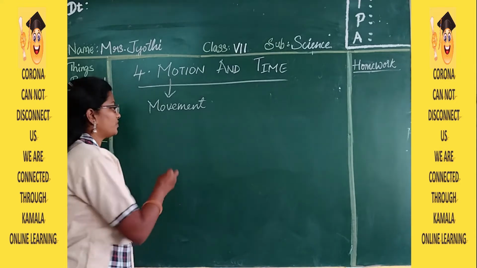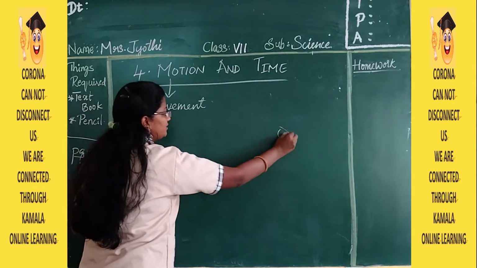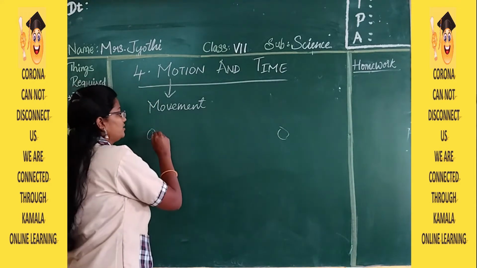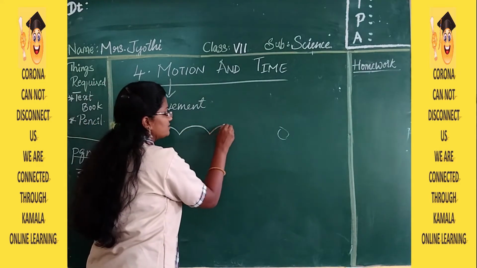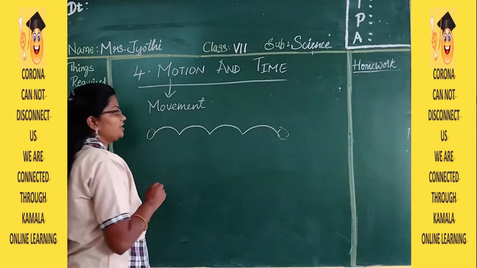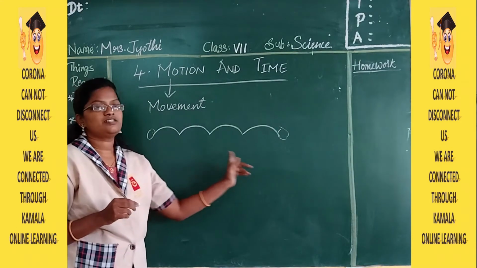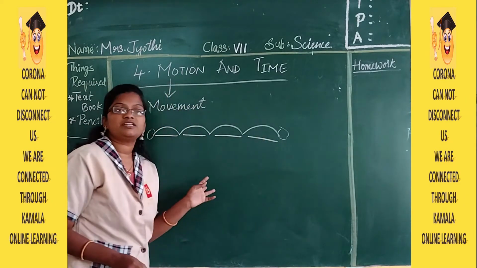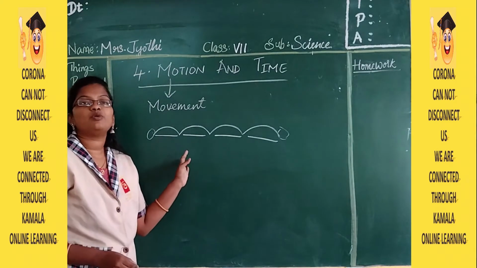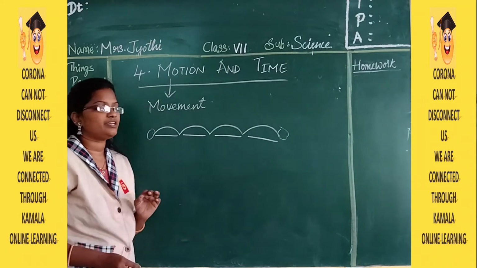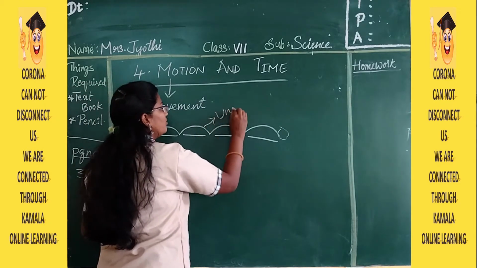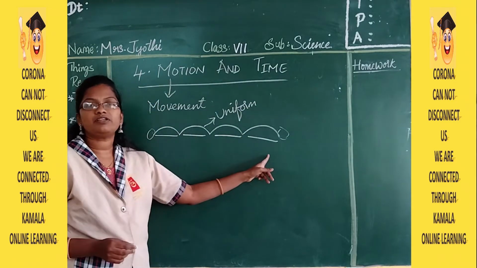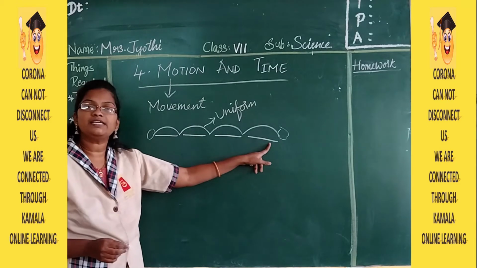If you take a frog and here is an insect, it wants to go and eat the insect. So it's going to hop like this. See the distance here. The distance is the same. Such type of movement we call uniform movement. That is, everything is equal here. Each and every hop of a frog is equal.